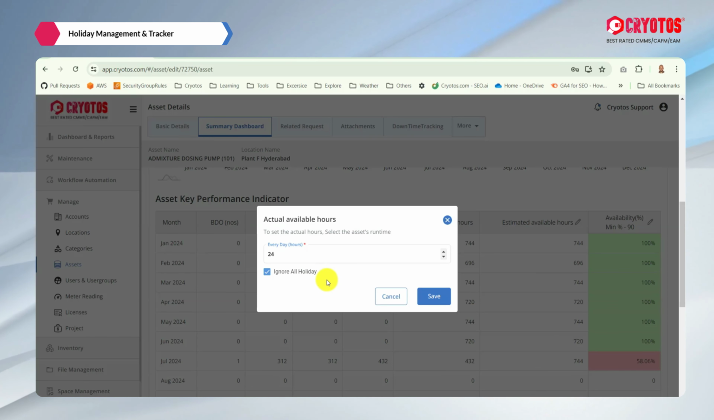So this latest enhancement will be beneficial for all the asset management sectors.